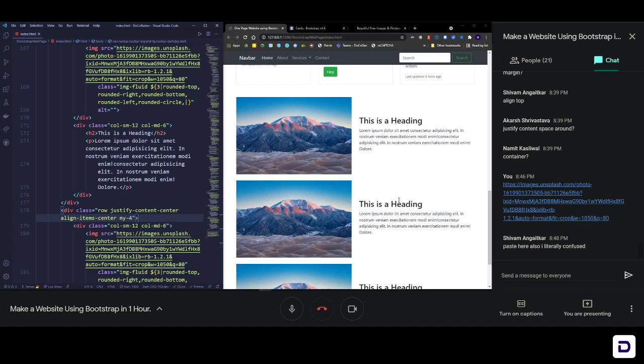Paste here also. Which thing do you want me to paste? Okay, I'll repeat once more.